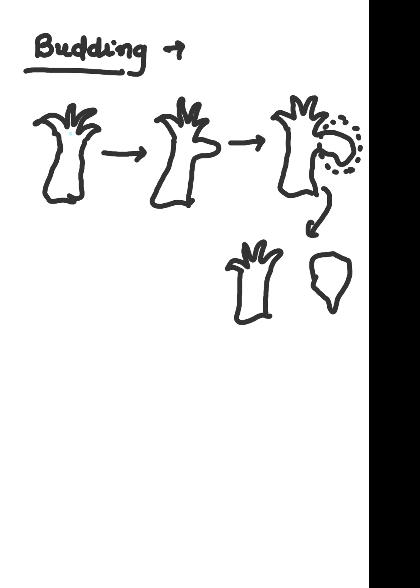Budding is a process of asexual reproduction where small piece or small outgrowth will come from the main parental body.